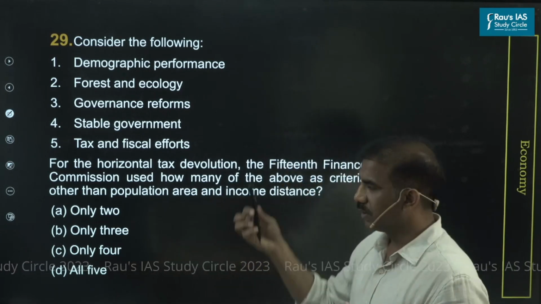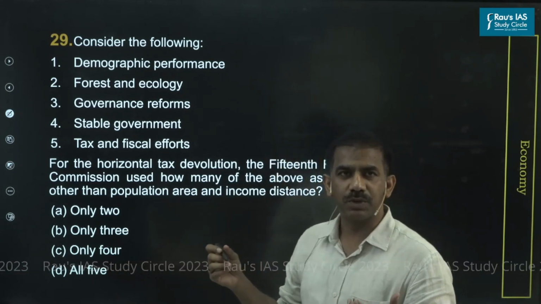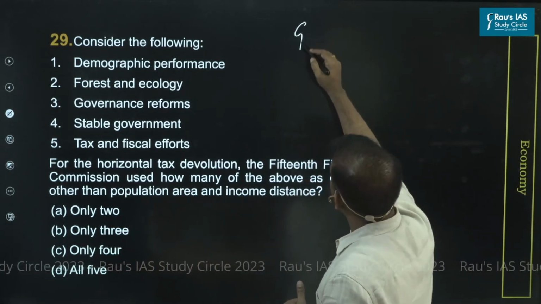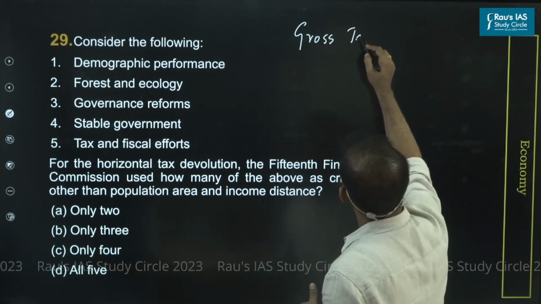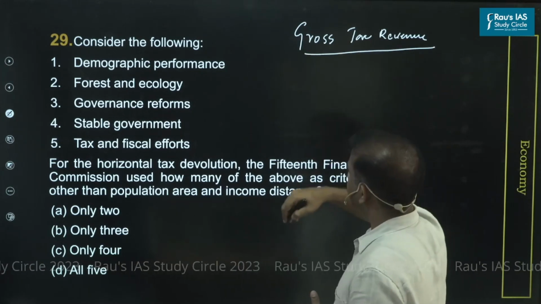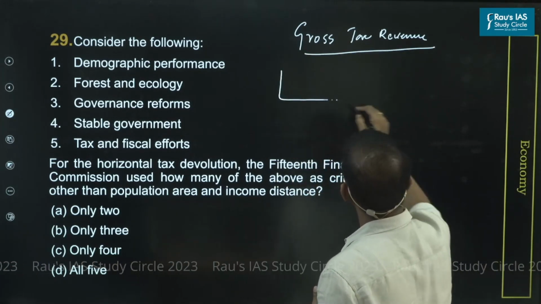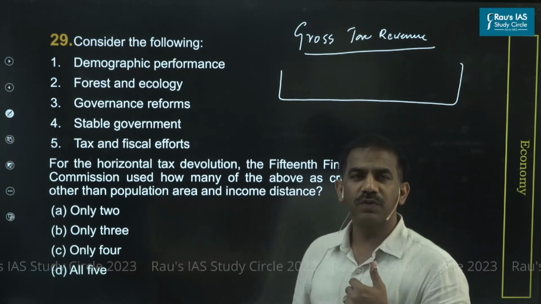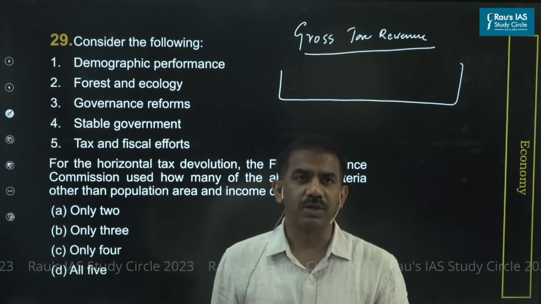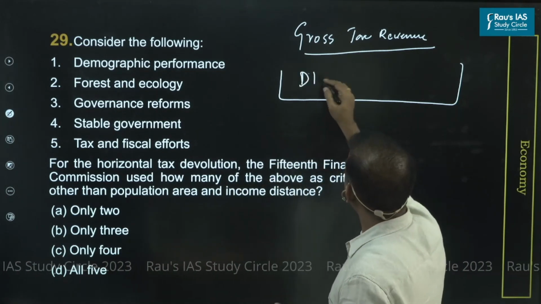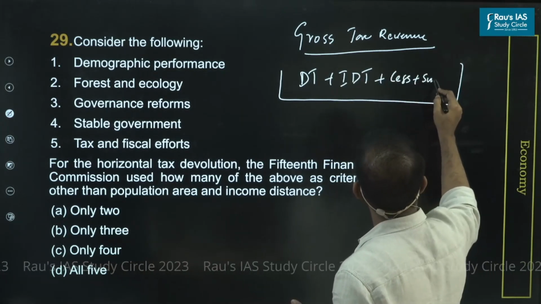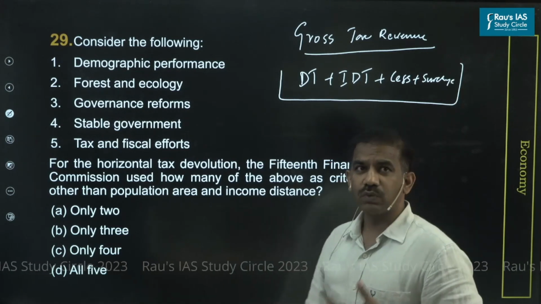Let's look at the very basic purpose and essence of this question, and then we'll find out the answer. I guess you might all be aware of a term called gross tax revenue, the gross tax revenue of the center or the union government. This consists of all proceeds to the union government in the form of taxes. It could be direct taxes, indirect taxes, and then the form of cess and surcharge. That's what we call gross tax revenue.